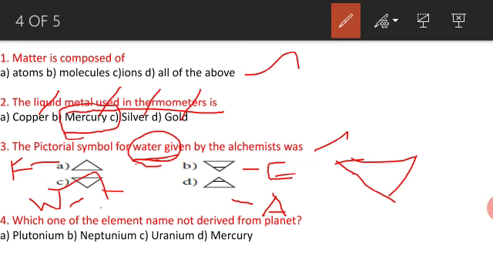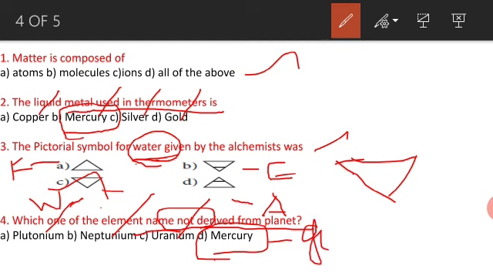Next, which one of the element names is not derived from a planet? Plutonium is from a planet, neptunium also, and uranium also, but Mercury is a god. You have learnt before in the symbols lesson that Mercury is a mythological god's name.